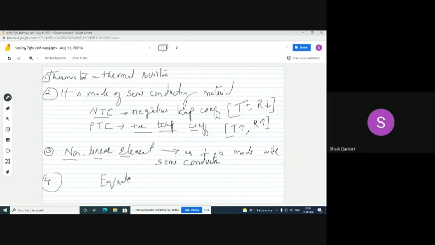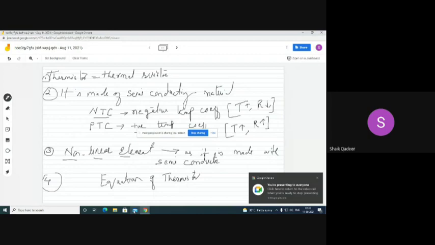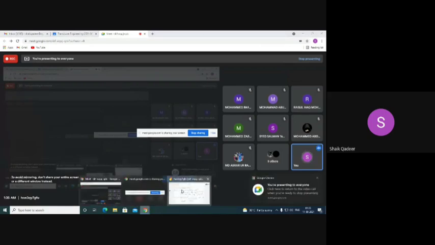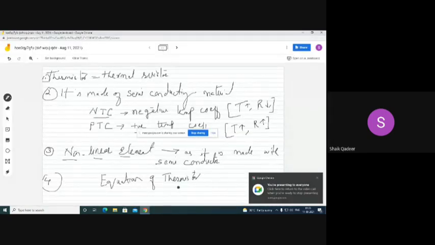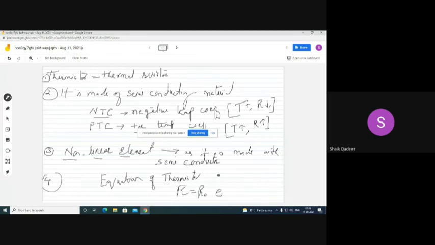The equation of thermistor: R is equal to R naught e to the power beta into (1 by T minus 1 by T naught). RTD has a linear relation with temperature, whereas the thermistor has an exponential relation with temperature.